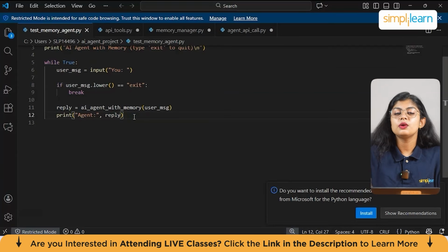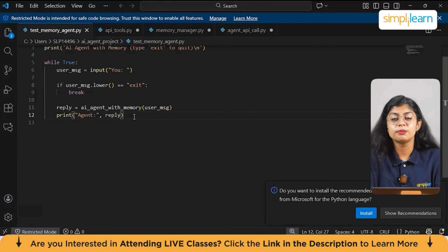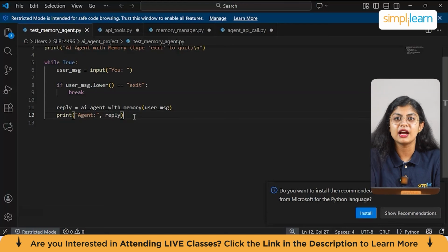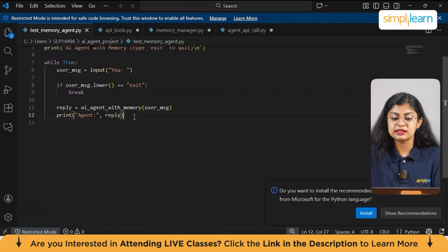Now let's see the flow. How did we do this entire thing with 3 files? So we have user, then we have test memory agent.py, which will send a message to agent with memory.py, which combines the memory plus the question and requests the past memory from memory manager.py. The memory manager provides the memory and returns the past memory to agent with memory.py, which generates the reply plus saves the new memory. Again, this reply will be sent back to the user in test memory agent.py, where the answer will be displayed.